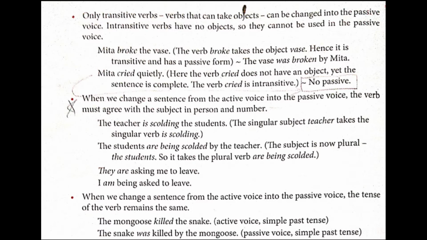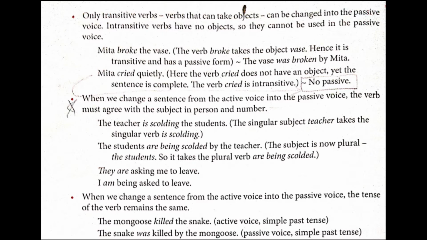Next rule. When we change a sentence from the active voice into the passive voice, the verb must agree with the subject in person and number. When I say person, first person, second person, third person, that is I, you, we, he, she, it, they, and number, that is singular, plural.